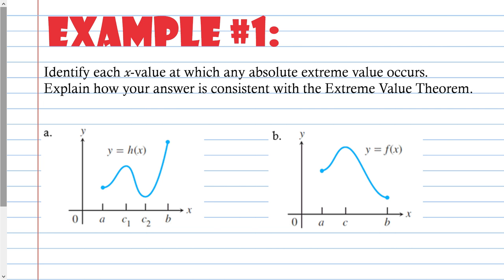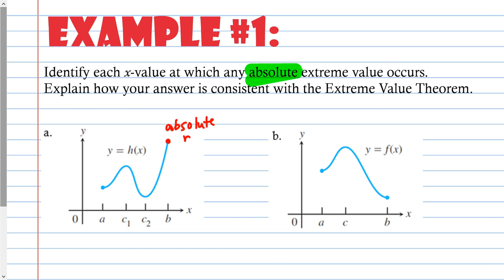Okay, so example 1, identify each x value at which any absolute extreme value occurs. So absolute, so we're not looking for relative or local, right? We're just looking for absolute, which is global. So the most highest, the most lowest. Okay, so for A, I have my graph, and the highest point is right there, right? B is the location of my absolute max.